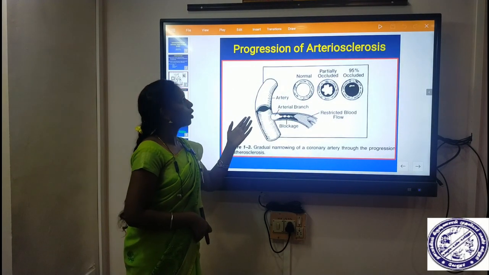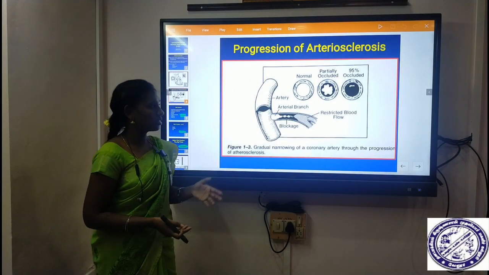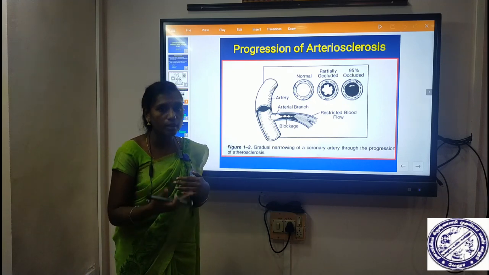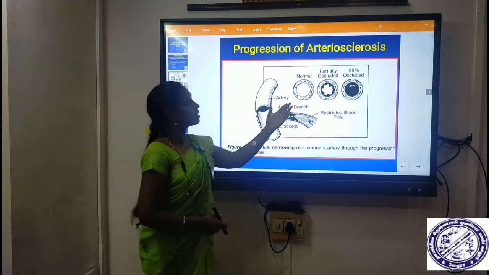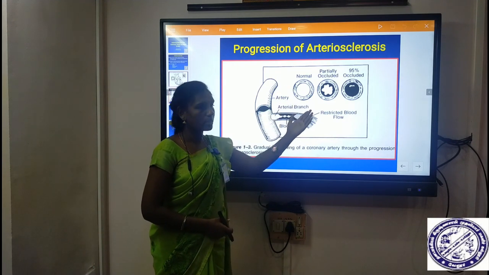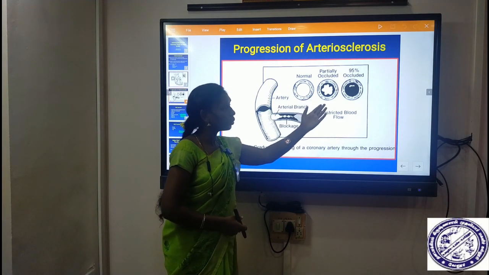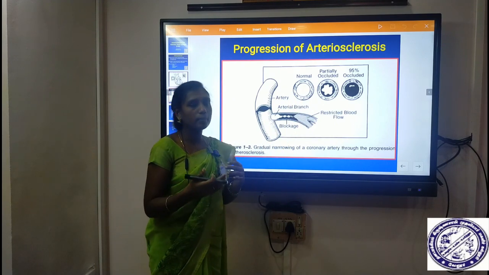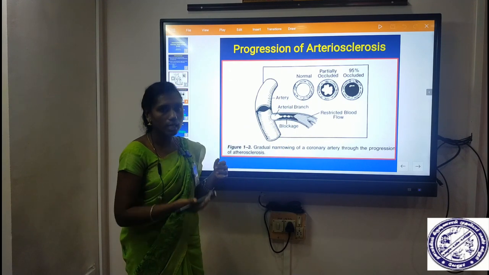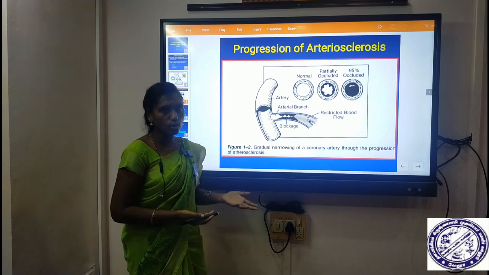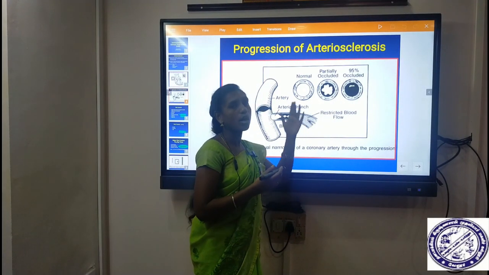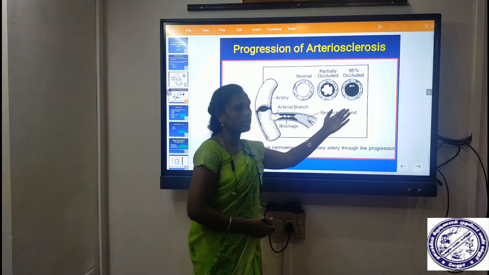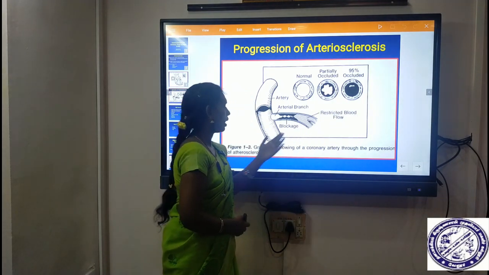And this is the image of the progression of arteriosclerosis. Progression means your arteries develop changes that lead to arteriosclerosis. This is the normal artery, and this is a partially occluded one, with blood clots, calcium substances and blood cholesterol developing. Finally it leads to arteriosclerosis. That is 95% blockage.